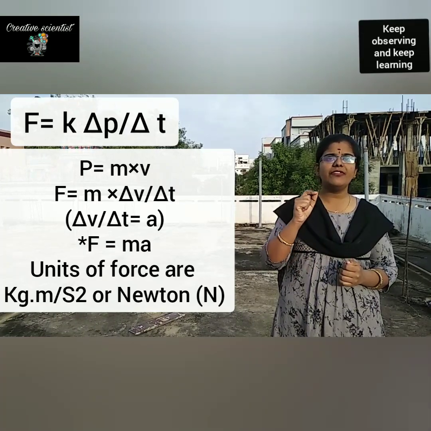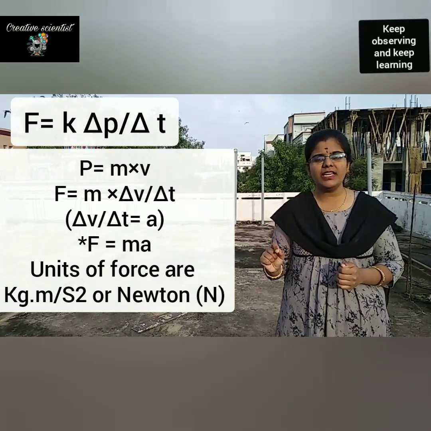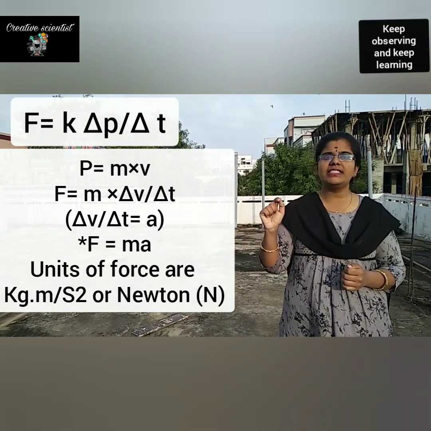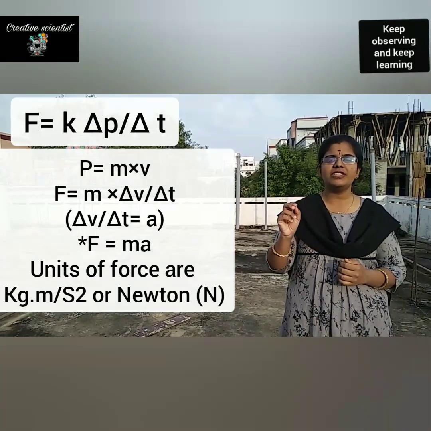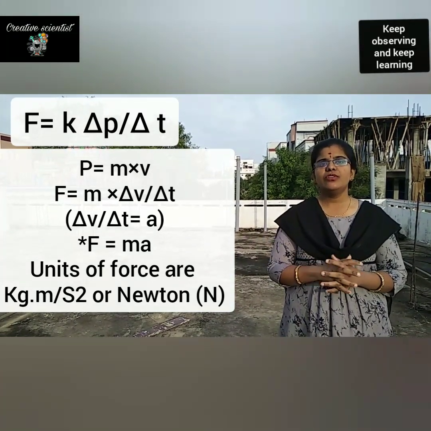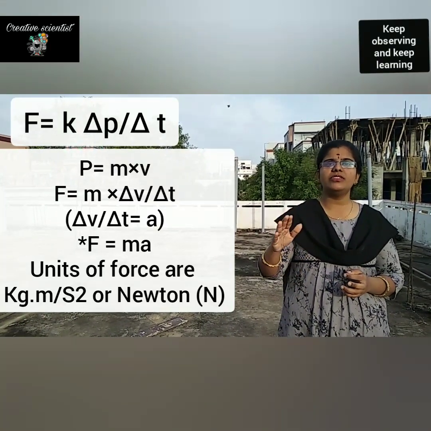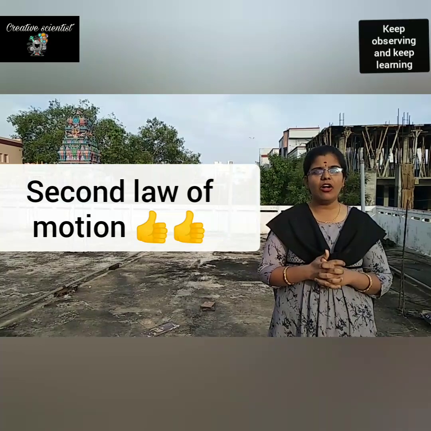Okay, so here F is equal to m into delta v by delta t, and the rate of change of velocity is nothing but acceleration. So we get the equation F = ma. So here we can see that the force is directly proportional to the mass of the object and the acceleration of the object. So this is the second law of motion.